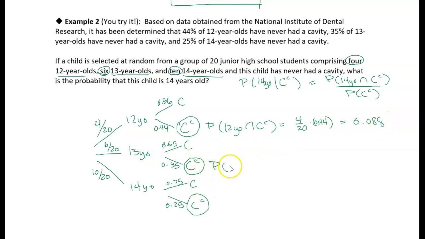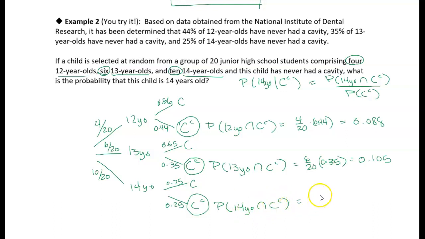What's the probability of choosing a 13-year-old who hasn't had a cavity? Well, that's 6 out of 20 times the 0.35, which I got 0.105. And what's the probability of choosing a 14-year-old who has not had a cavity?